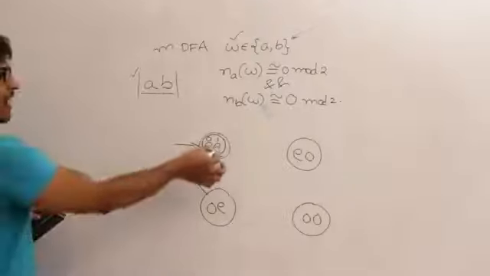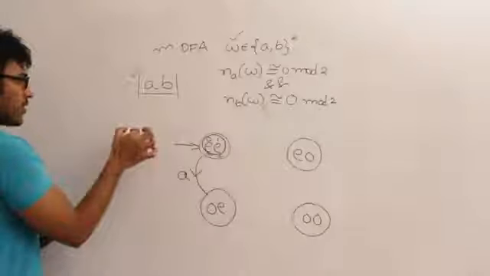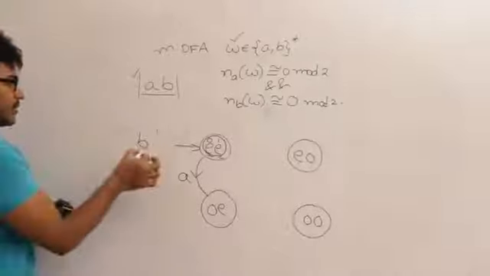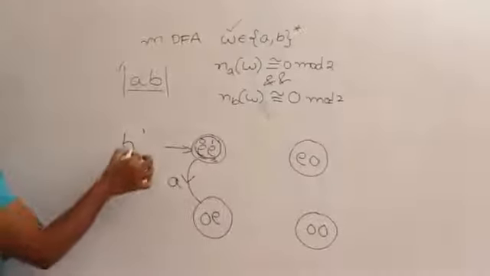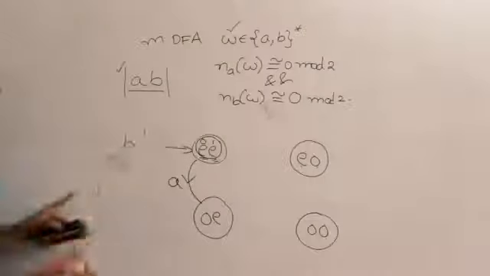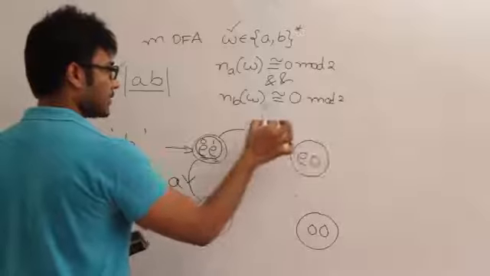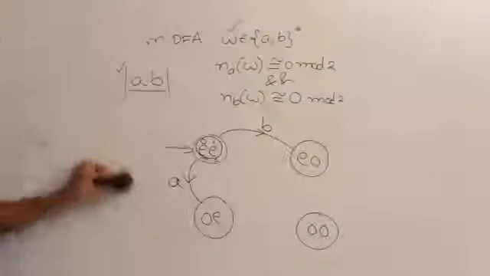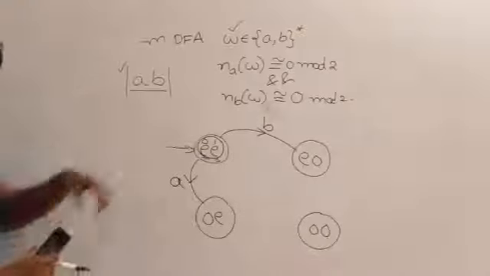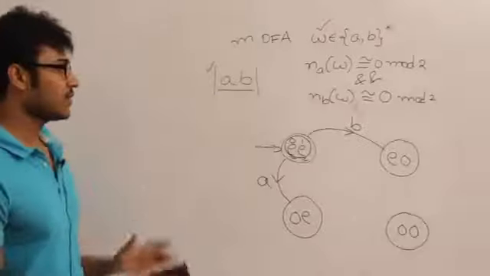Now let us say I have seen B. If I see B from the initial state, what does it mean? It means that number of A's are 0, which means even, and number of B's are odd, which means even odd state. So if I see B, it is going to be even odd state. Okay. Now this state is complete. Why? We have shown what happens on A and B.